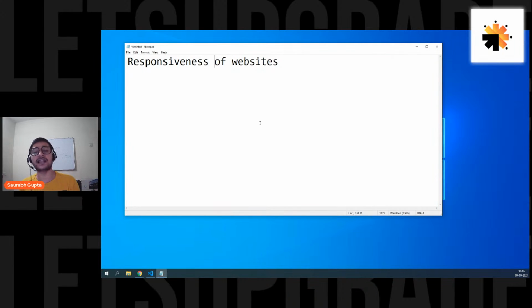Today and in the next session, how to make your websites responsive, how to make a website that looks good on a PC, then how to adjust it for a mobile phone and how to adjust it again for a tablet. So everyone, are we clear?